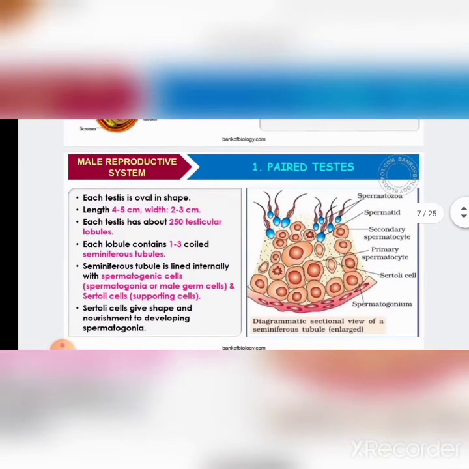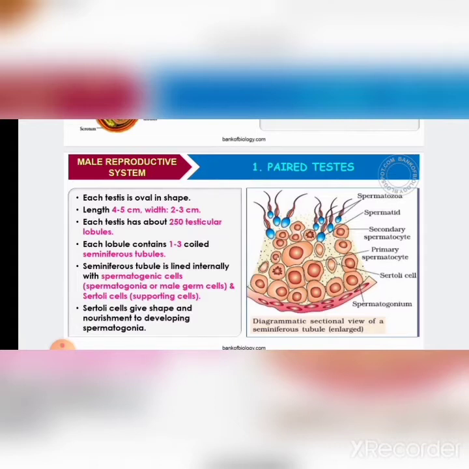The lining of the seminiferous tubule is made up of two types of cells. One is the male germ cell and the other is the Sertoli cell. Can you see them in this picture? The male germ cell is also referred to as spermatogonium. This spermatogonium undergoes meiosis to form sperms.